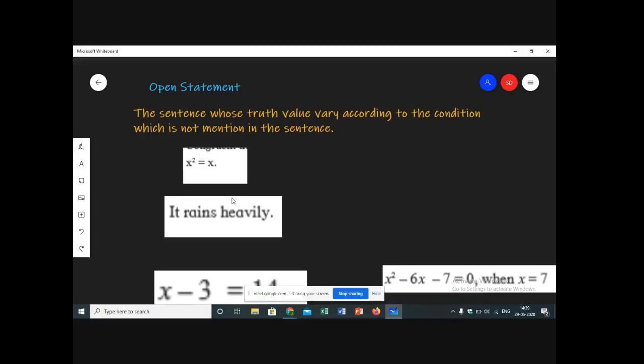So, can we say it is a mathematical statement where the value keeps on changing according to the condition? We cannot say it is a mathematical statement. So such a sentence is called what? Such a sentence is called an open sentence.